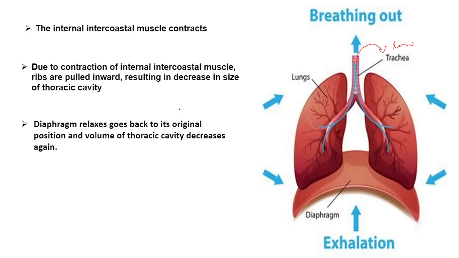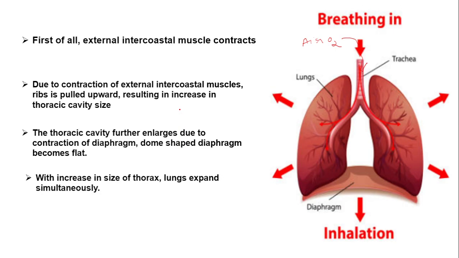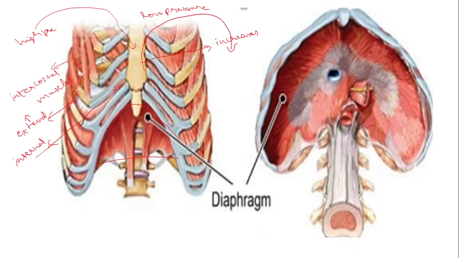We are able to breathe with the help of the external intercostal muscles and internal intercostal muscles along with the diaphragm. So what happens during inhalation? The external intercostal muscles will be contracting and they will be pushing the rib cage outwards, and the diaphragm will be contracting, it will become flat, thereby increasing the volume of the thoracic cavity.